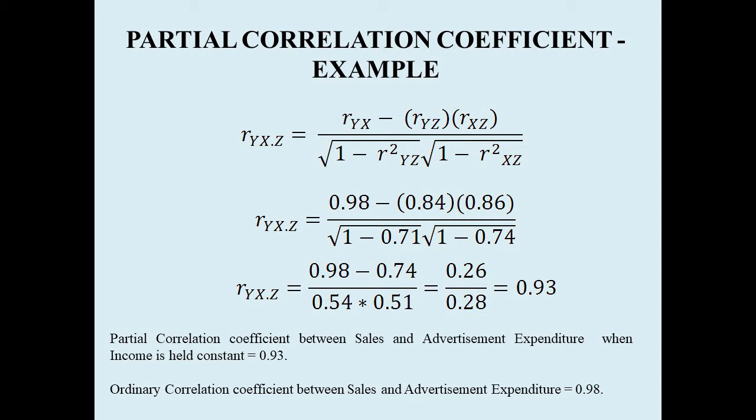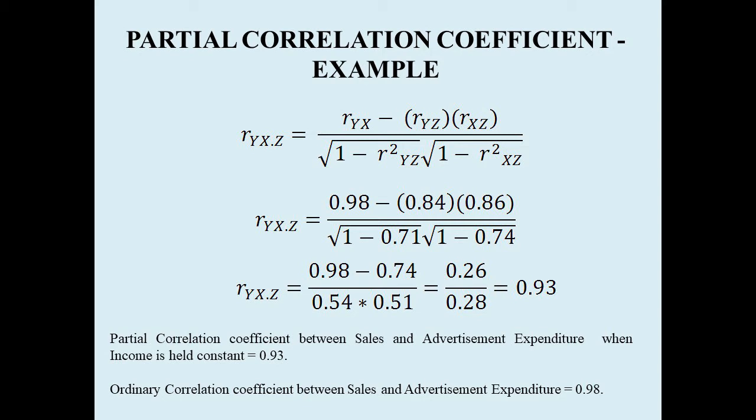Ordinary correlation between advertisement expenditure and sales is 0.98, whereas partial correlation between advertisement expenditure and sales is only 0.93. Slightly it has come down.